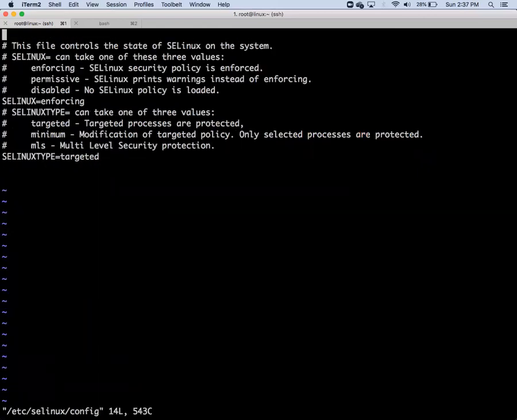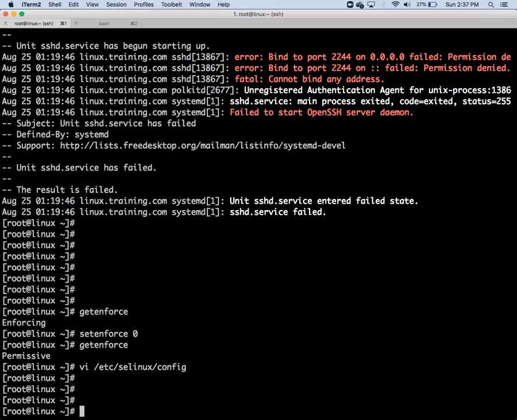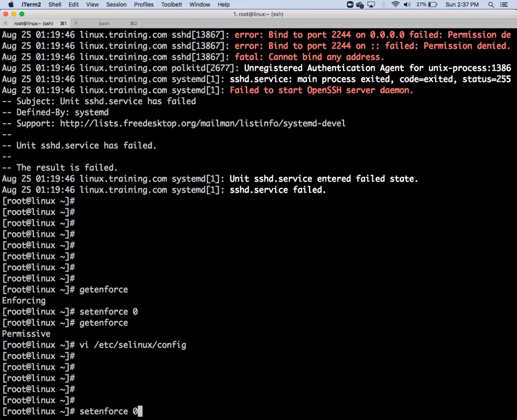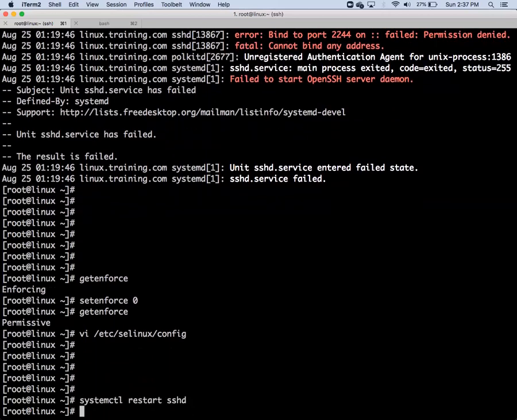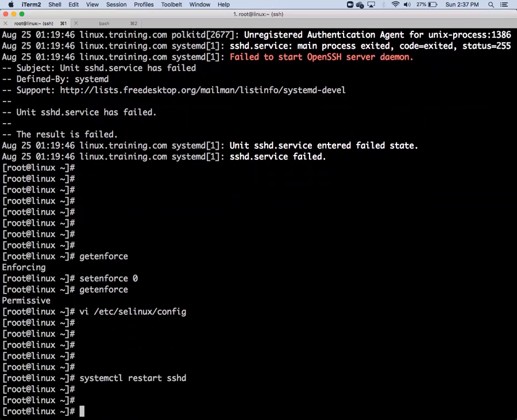There is a targeted setting, and enforcing is there. This SELINUX should be set to disabled. Only this one thing to do. So SELINUX equals disabled, and reboot the system. It will be disabled. This is how you do it permanently or temporarily. Now you restart SSH. No error.